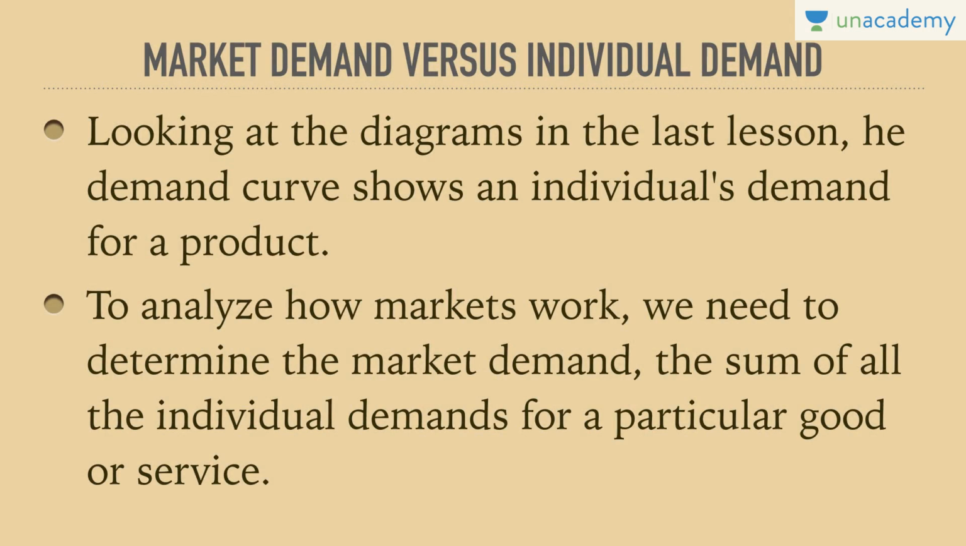Let's understand market demand versus individual demand. When we talk about the demand of an individual or demand of one person, that is considered to be individual demand. When we talk about the demand of all individuals combined, that is considered to be market demand. Looking at the diagrams in the last lesson, we had understood the concept of demand curves in terms of the downward sloping demand curve. The demand curve shows an individual's demand for a product.